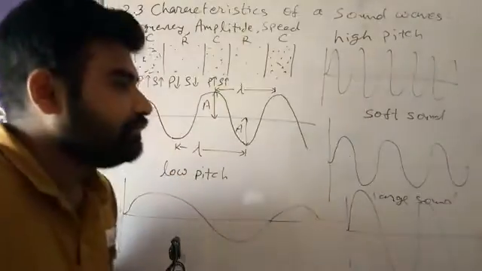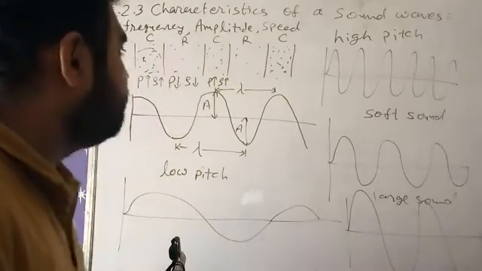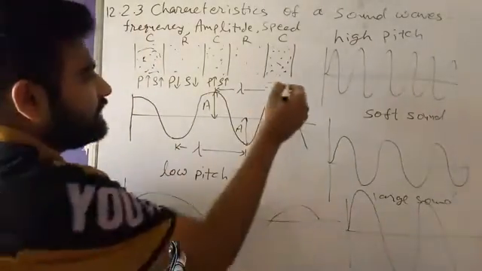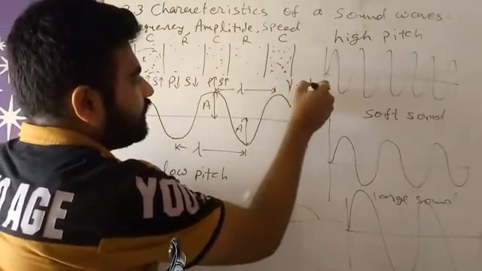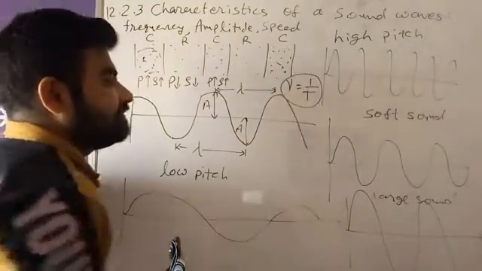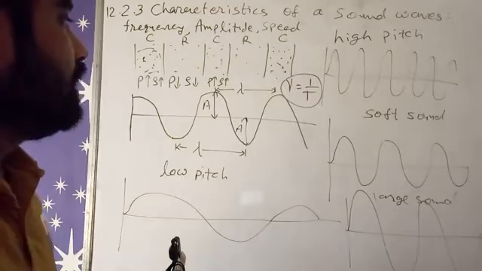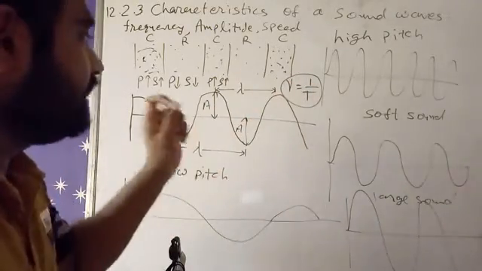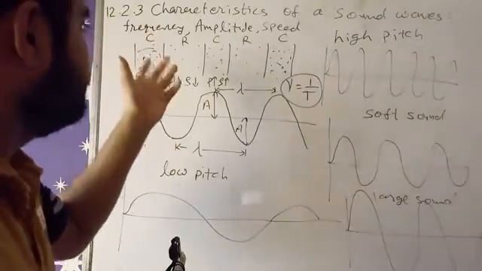In this theory, what is the formula of frequency? The formula of frequency I am writing here: nu is equal to 1 upon T. What is T? T is the periodic time. So the reciprocal of periodic time is known as frequency, and earlier we discussed the definition of frequency.